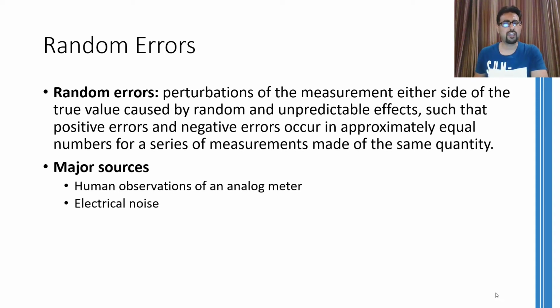For example, if I give you an analog meter and ask you to read the value it is currently showing, all of you might come up with a different value. So if a human is observing and recording the output of some analog meter, then random error due to human observation will be induced into the readings.